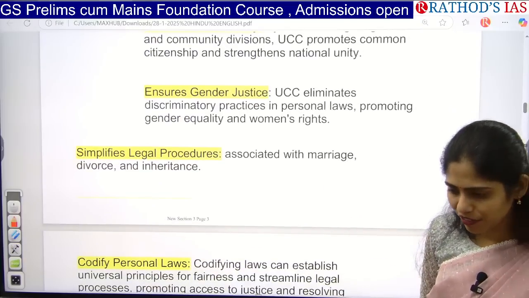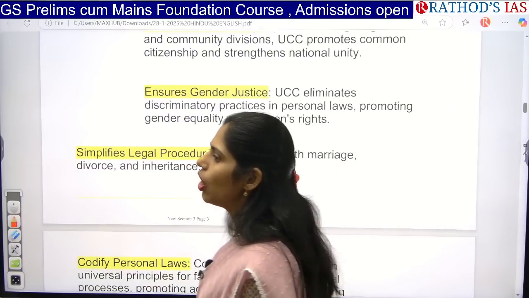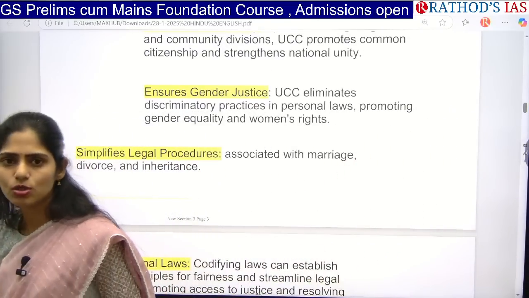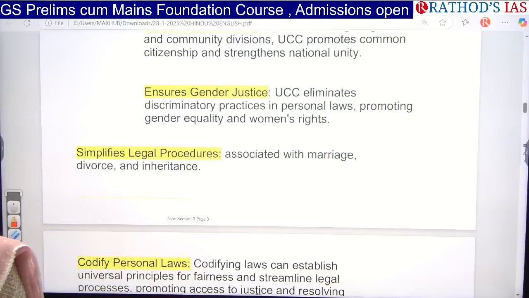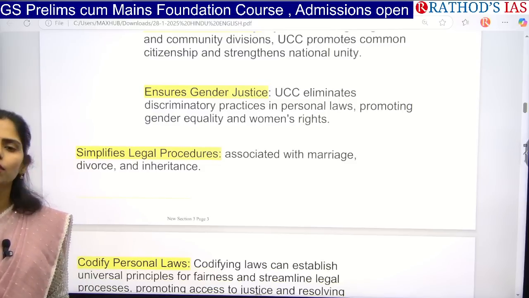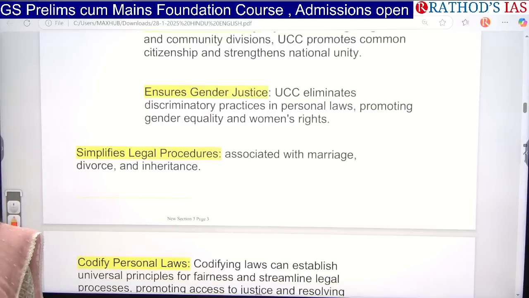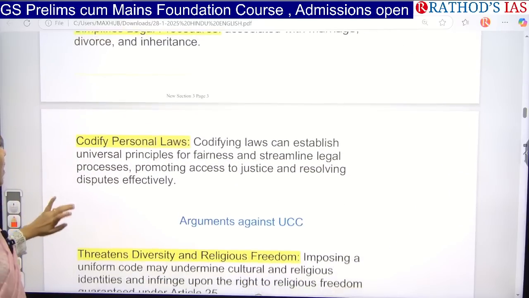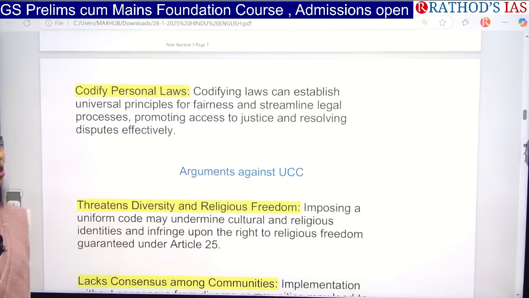Because of different laws in different religions, obviously it will show a patriarchal society, that is nothing but a male dominant society and male dominant rules. For example, you can take the issue of triple talaq. If a husband says talaq talaq three times, it will be divorce. So what is the sense in that? Here, if you want to ensure gender justice and women's rights, obviously we need this UCC. And we can even go for codifying personal laws through this UCC.